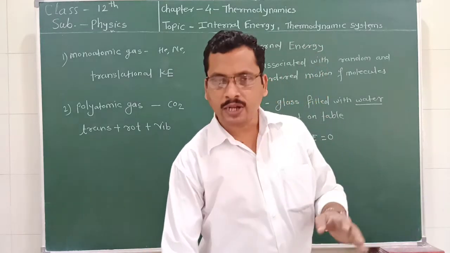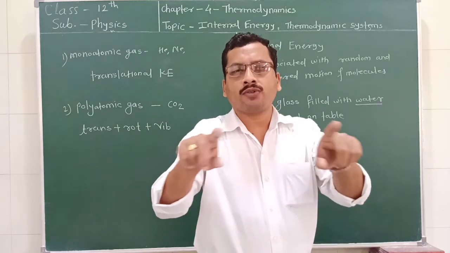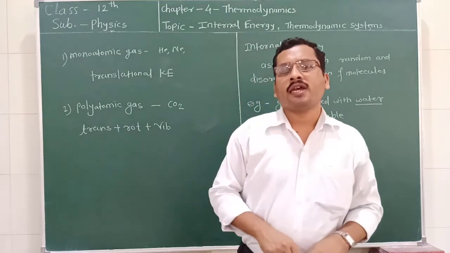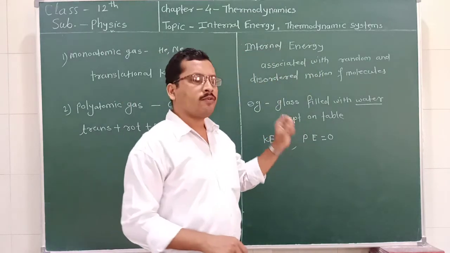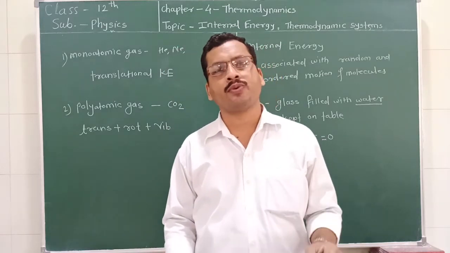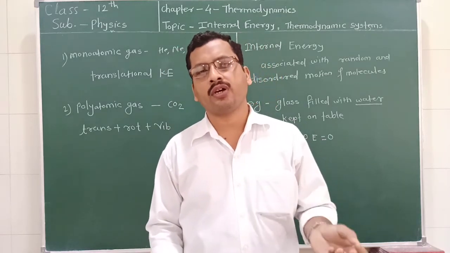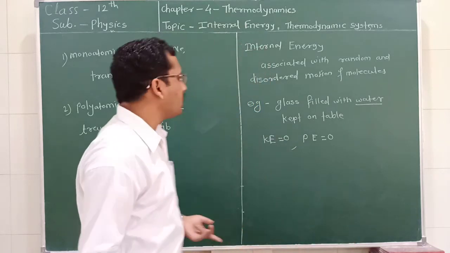The bunch means various types of objects that constitute a system. It is called a thermodynamic system. So, a thermodynamic system is a collection of objects which can transfer heat to the surrounding. What is the surrounding? What is the system? What is the surrounding?